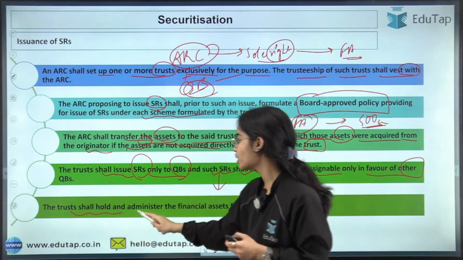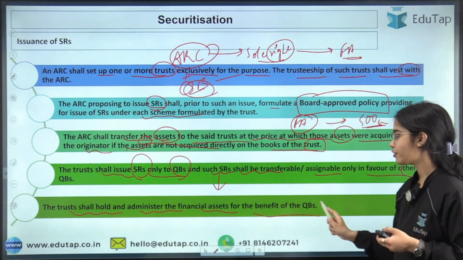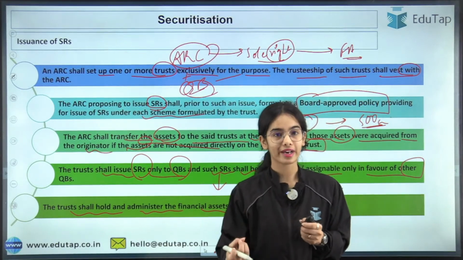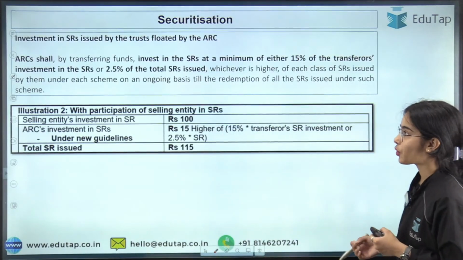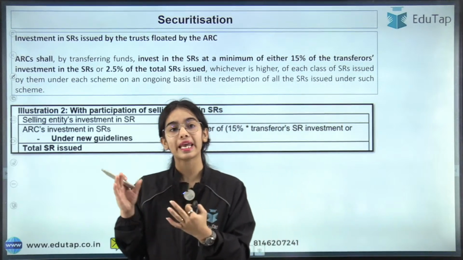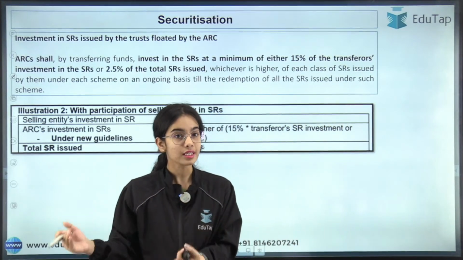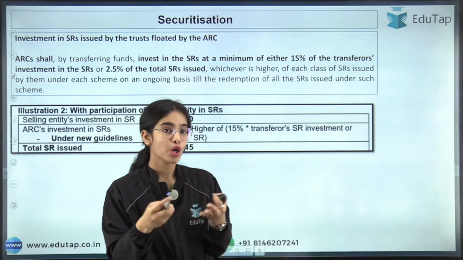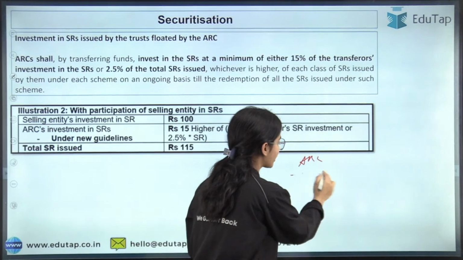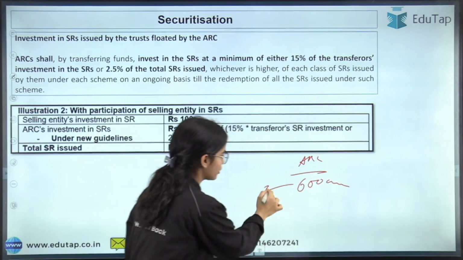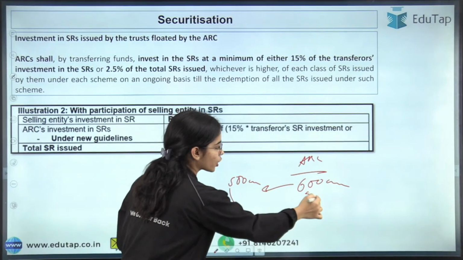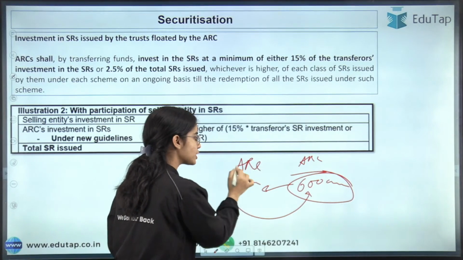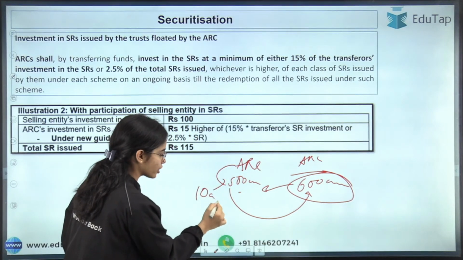The trust shall hold and administer the financial assets for the benefit of the qualified buyers, and the priority is to return the money of the qualified buyers. Now coming to the next point: how much investment should ARC have in the security receipts? Okay, what minimum limit should be there? What if, out of the 600 crores, the 500 crores has to be given for acquiring this financial asset, and let's say ARC is only investing 10 crores or 1 crore?